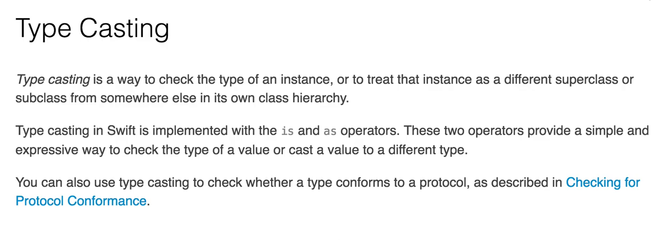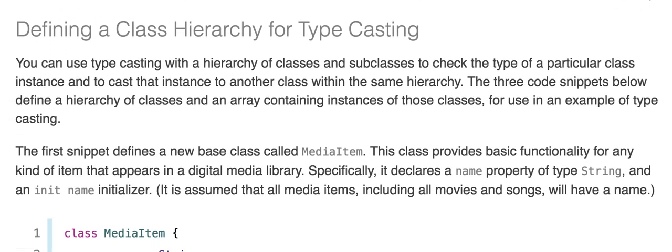Alright, typecasting. Typecasting is a way to check the type of an instance or to treat that instance as a different superclass or subclass from somewhere else in its own class hierarchy. Typecasting in Swift is implemented with the is and as operators. These two operators provide a simple and expressive way to check the type of a value or cast a value to a different type. You can also use typecasting to check whether a type conforms to a protocol, as described in checking for protocol conformance.